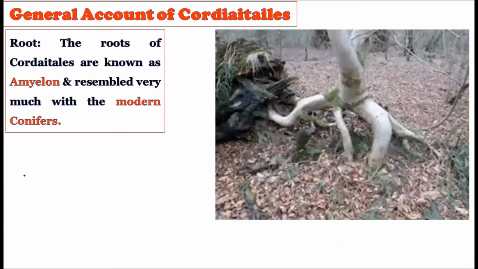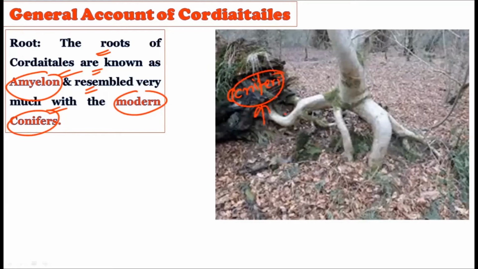Now consider this. See the roots, how the roots were there. The roots of the Cordaitales are known as Amyelon, and this resembles very much the modern conifers. Whatever the roots are shown by these conifer plants, similar types of roots were also shown by the Cordaitales.